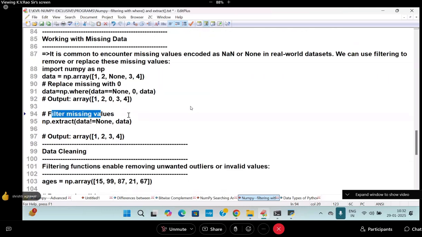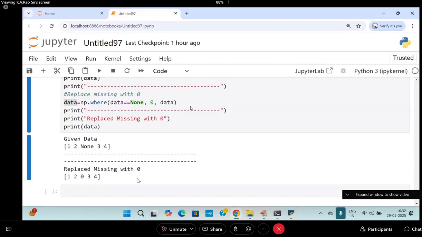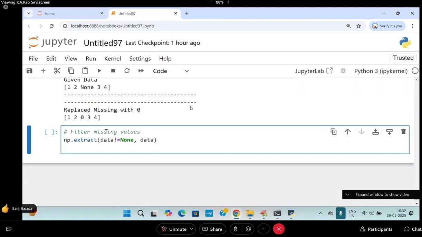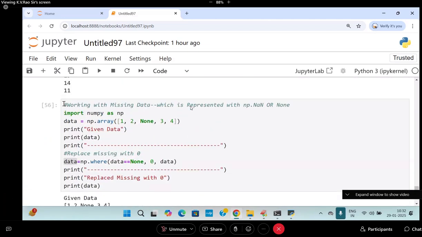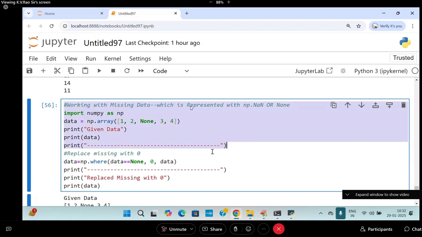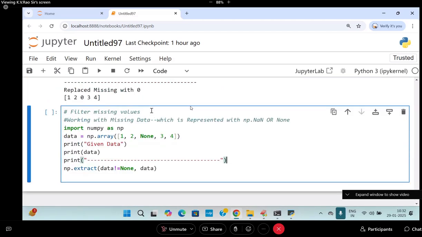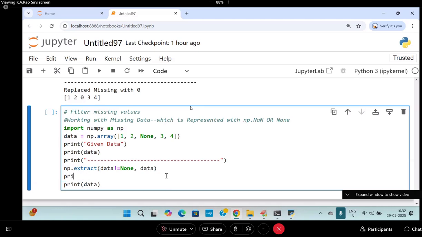Next, filtering the missing values. Now I'm going to filter the missing values. Go to that filtering. Take the same data. Here also filtering missing values. Working with missing data represented with NumPy. Given data. After this, print the data once: data without missing values.